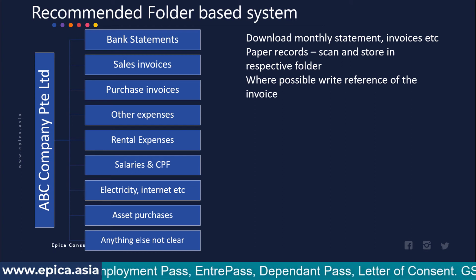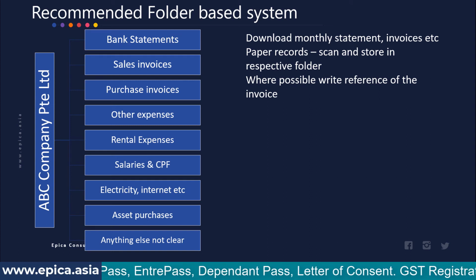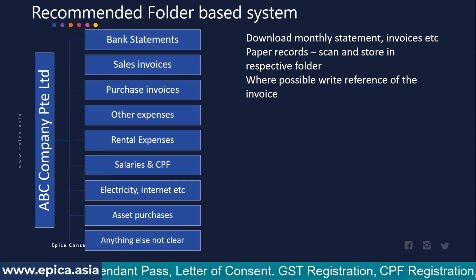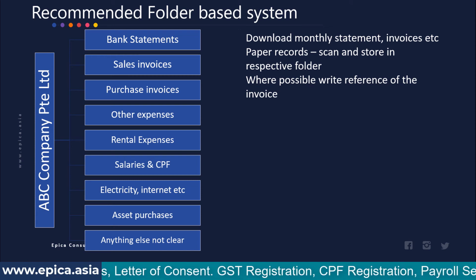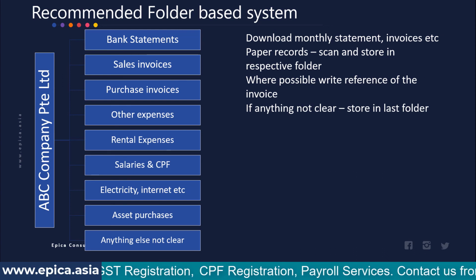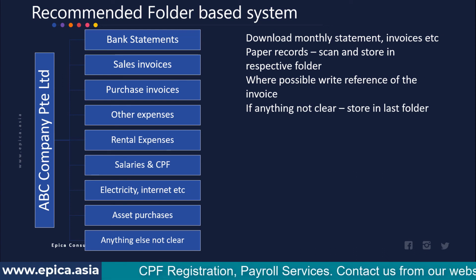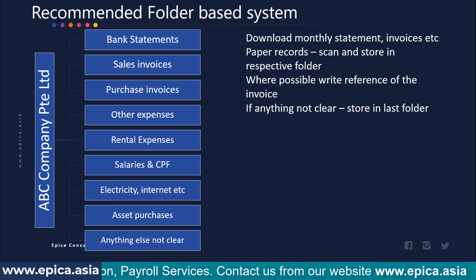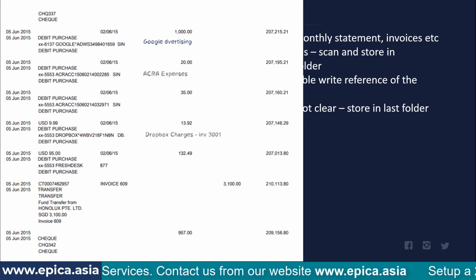On the bank statement, for every record, if you can tell which sales invoice, purchase invoice, or expense it belongs to, then the year-end work of maintaining accounts becomes significantly simpler. And if anything is not clear, store it in the last folder and the accountant will work out what exactly it is.